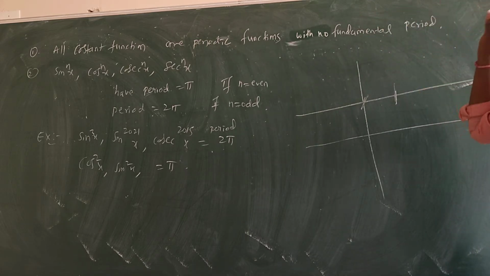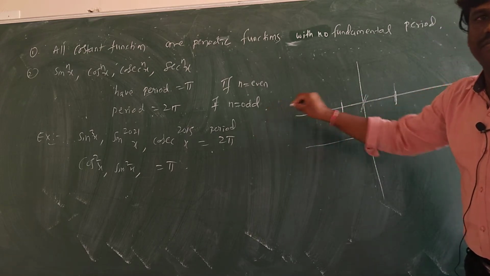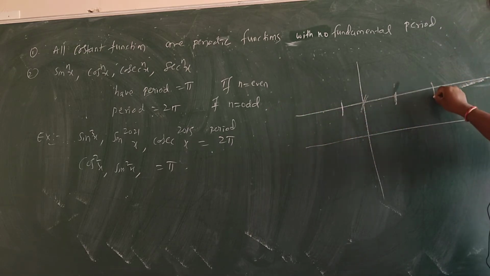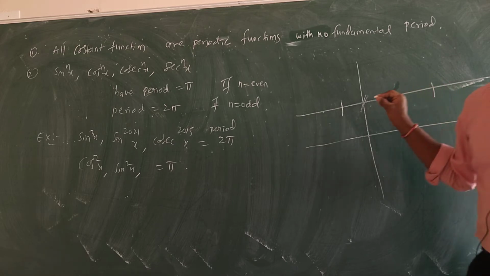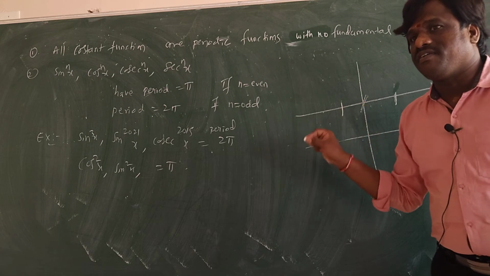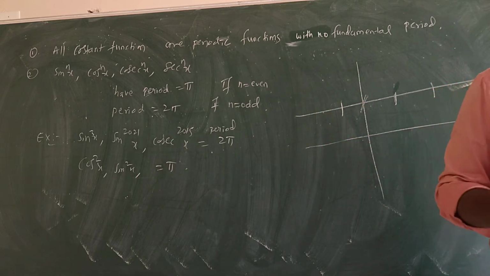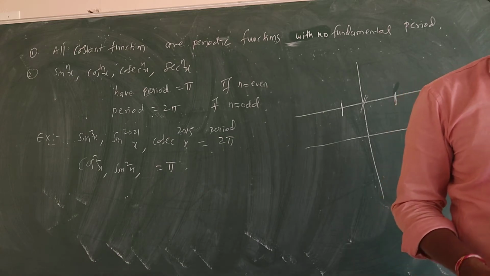Are you getting what I said? See, if I break here, I can break that part everywhere I can keep. I can break more distance. Even that repeats. But I cannot say it is 0.1 or 0.2, I can't say. So that thing is called no fundamental period.